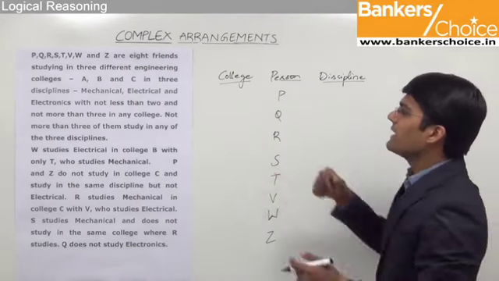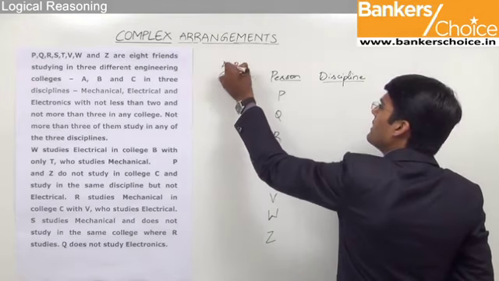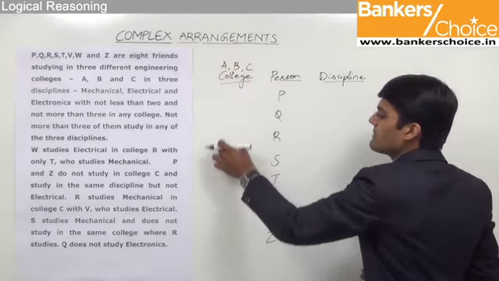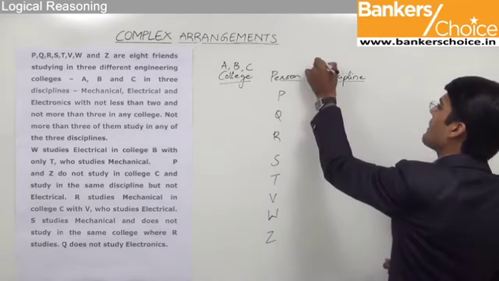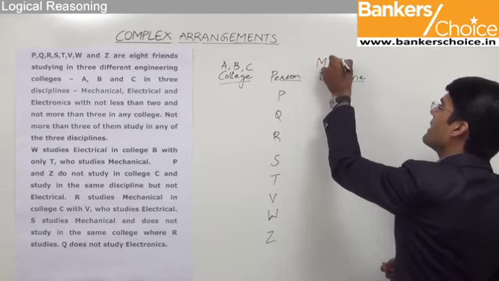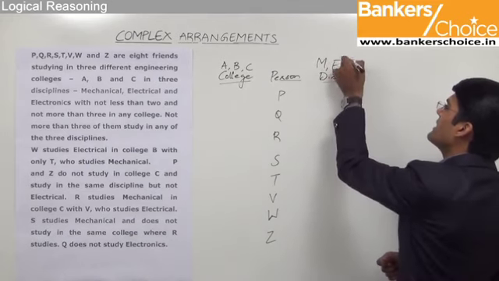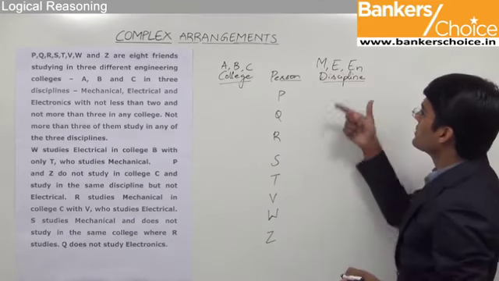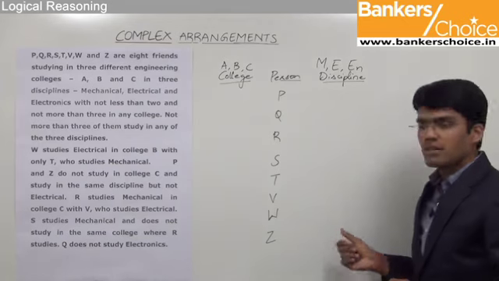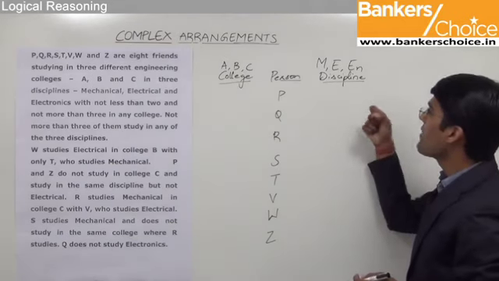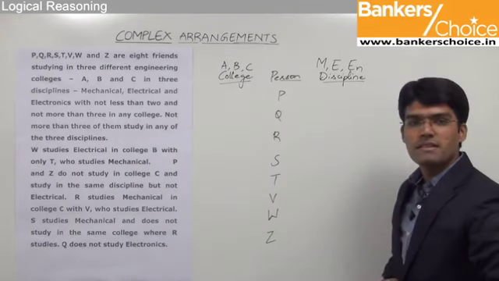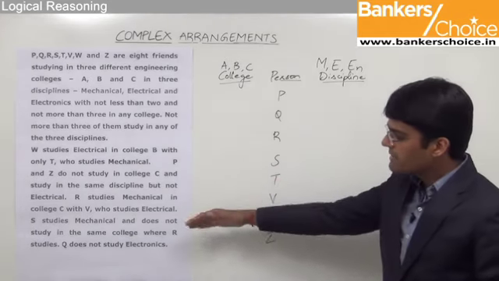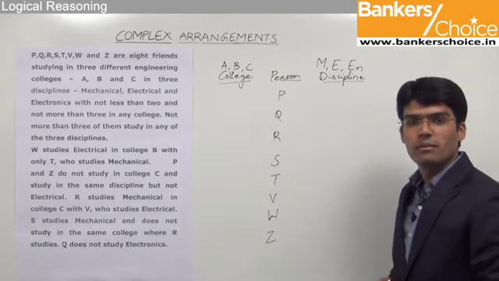Now we know that the 3 colleges are A, B or C. So all these columns have to be occupied by A, B or C. And the 3 disciplines are mechanical, let's denote it by M, electrical E, and let's say electronics as EN. So these are the 3 disciplines. So each of these columns has to be occupied by either M or E or EN, that is electronics, for these persons respectively. Now with the help of the given statements, let us just try to fill these columns.